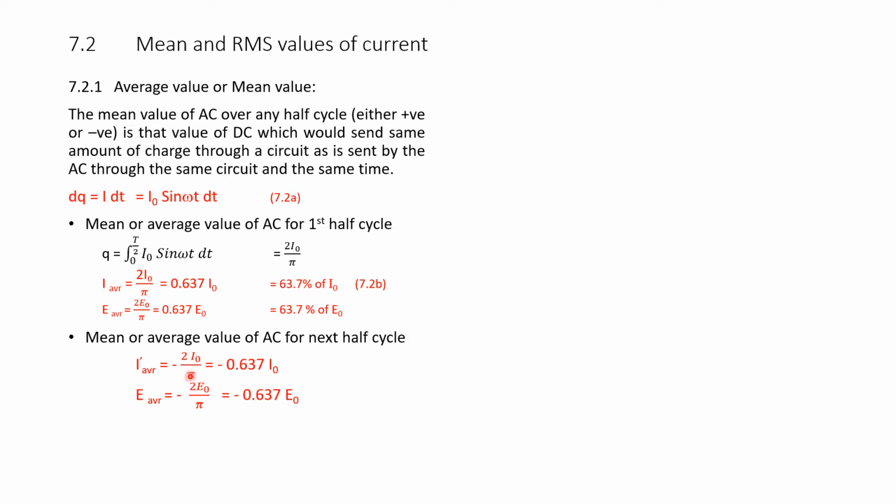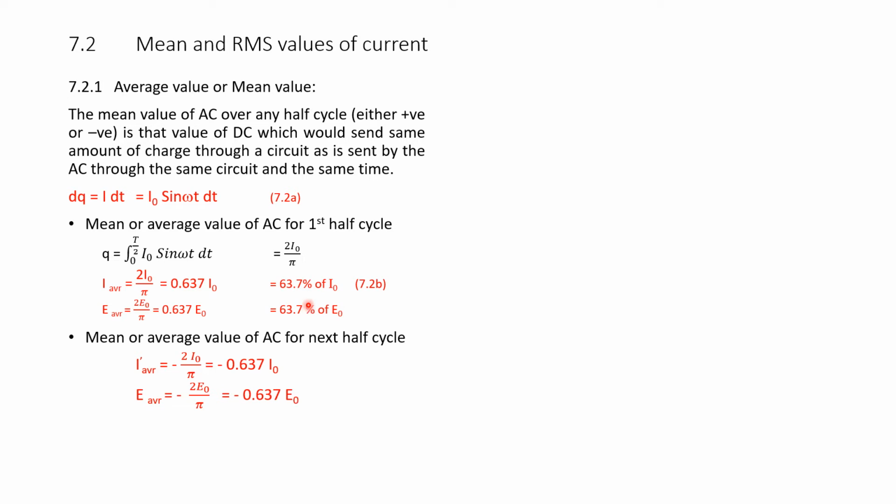Substituting the value of pi, we get minus 0.637 I naught. That is, the average value of the negative cycle current is minus 0.637 I naught. Similarly, E average is equal to minus 2 times E naught by pi, and that is minus 0.637 E naught.